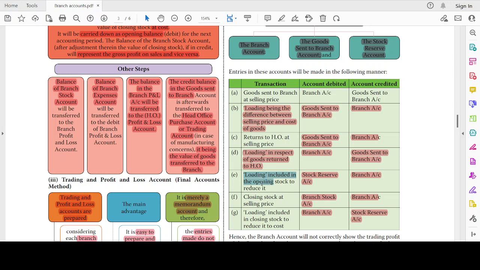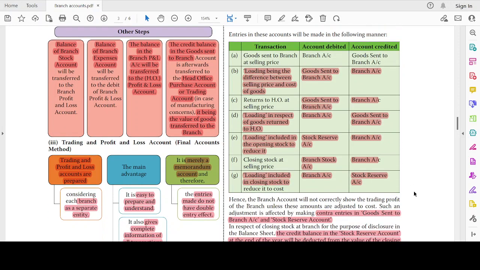Loading included in the opening stock. For opening stock and closing stock, we'll put that amount in stock reserve. We can't prepare final accounts every day, right? So for opening and closing stock alone, we'll maintain it in stock reserve. For the rest, you'll adjust directly in the branch account. Loading included in the opening stock: stock reserve account debit to branch account. Closing stock at selling price: branch stock account debit to branch account. Loading included in the closing stock is reduced to cost, so branch account debit to stock reserve account.